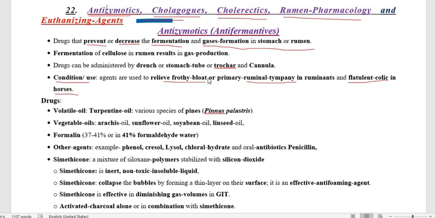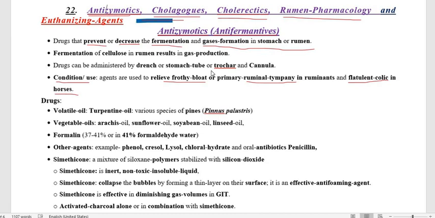If you have seen a case of an animal where gas is filled in the rumen, and that gas is pressing over the diaphragm, because of this pressure the animal is not going to respire properly.